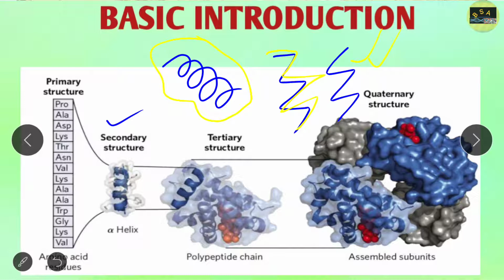And remember one concept: in secondary structure, it is not only the alpha helix and beta conformations. In secondary structure there may be beta turns also, and there may be random coils also. We will discuss all these things in detail in our upcoming lectures. So that is about the secondary structure of protein.